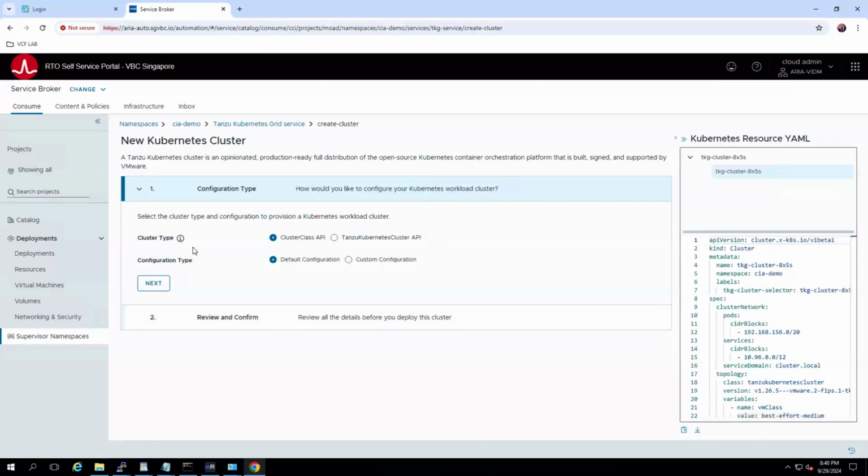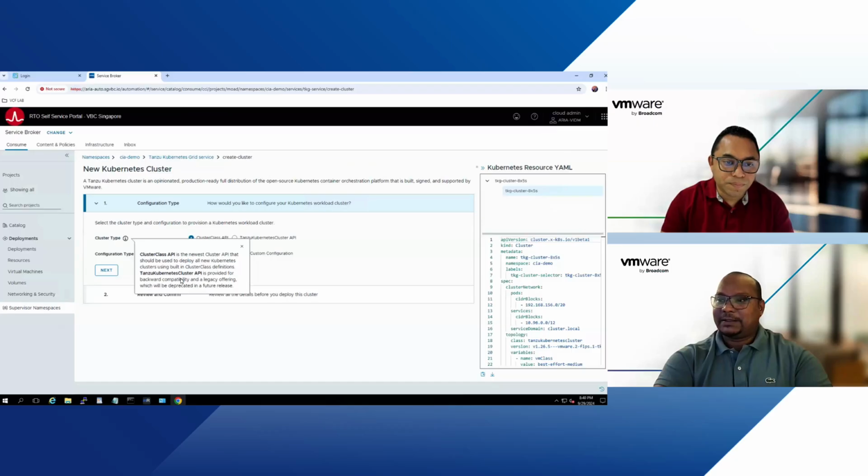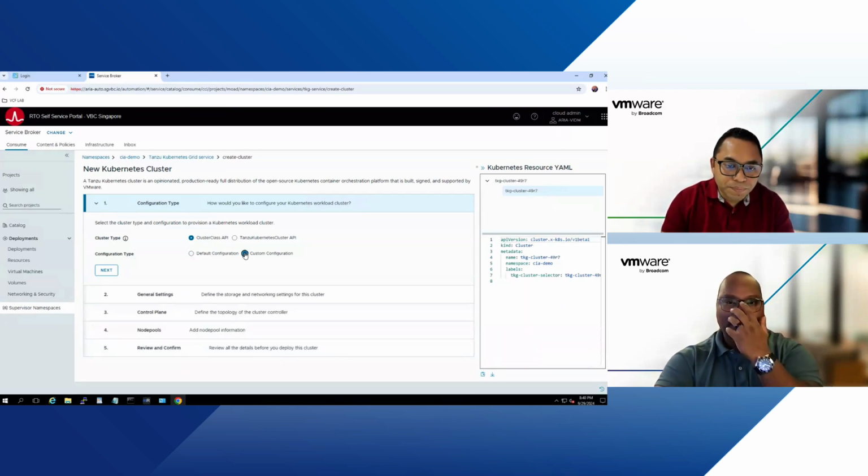There are a couple of options you get when it comes to the cluster type, and it gives information. The ClusterClass API is the newest cluster API that a lot of people use. Then the Tanzu Kubernetes cluster API is also provided here for backward compatibility and the legacy offering, in case you want the version which is already deprecated. But let's use the latest one, which is the ClusterClass API. I want to create a custom configuration for my TKG cluster, so I set the custom configuration.